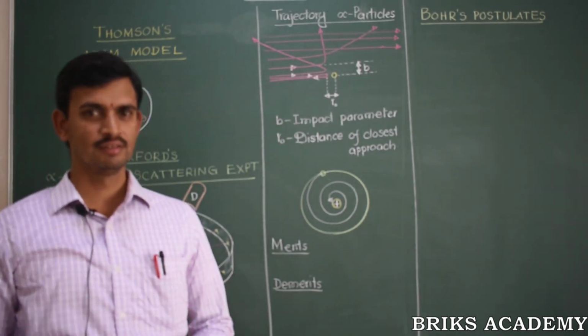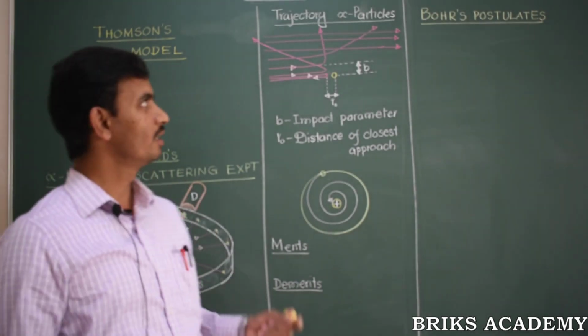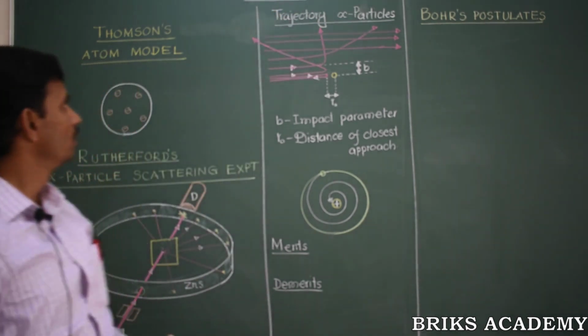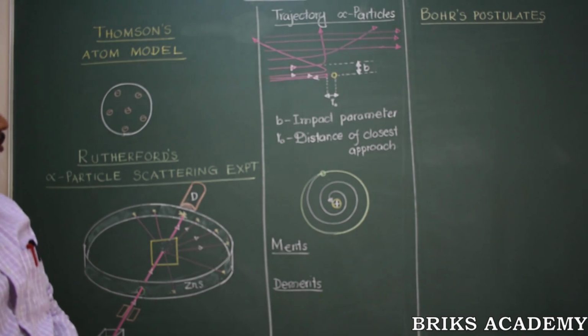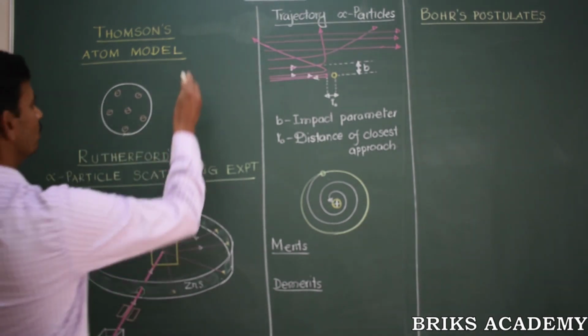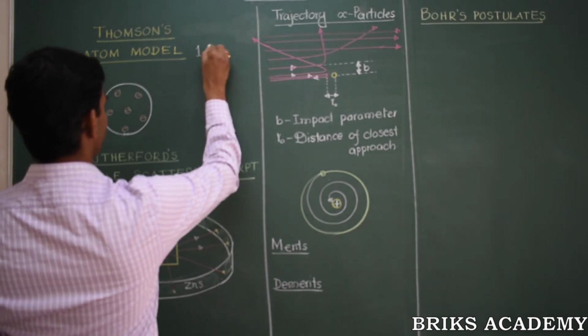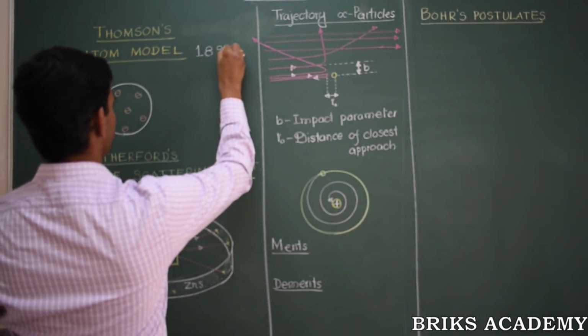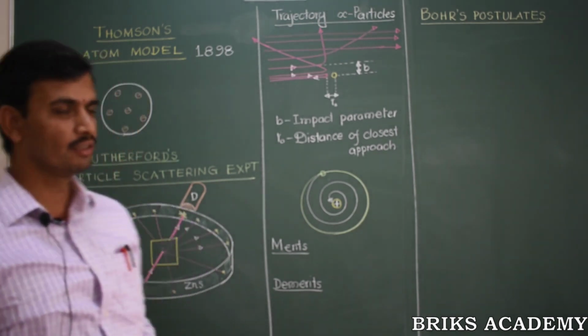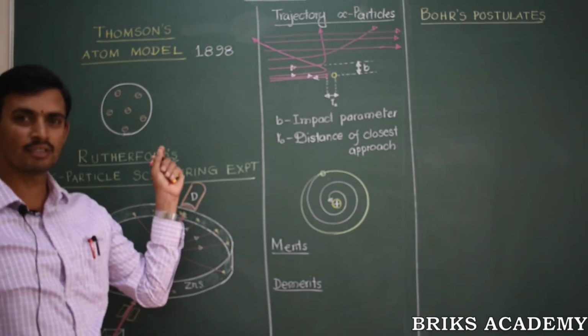Good morning, students. Today, let us discuss atoms. The very first atom model was proposed by J. J. Thomson in the year 1898. In the year 1897, Thomson discovered the electron.